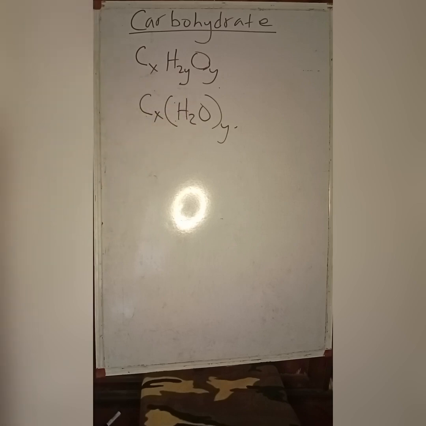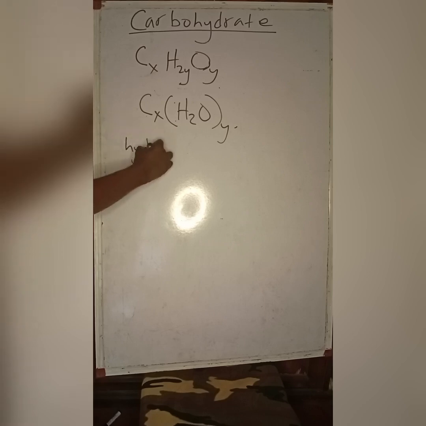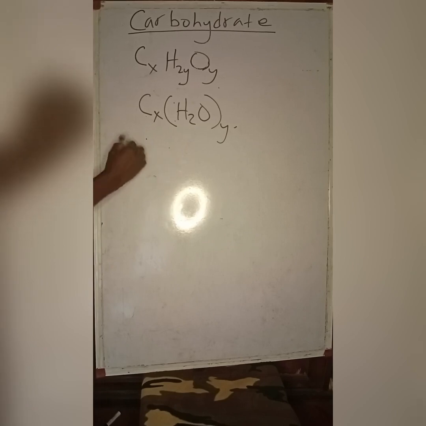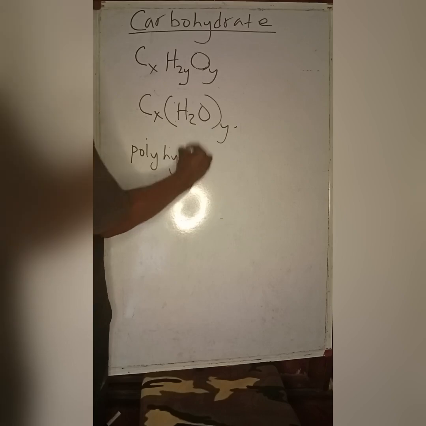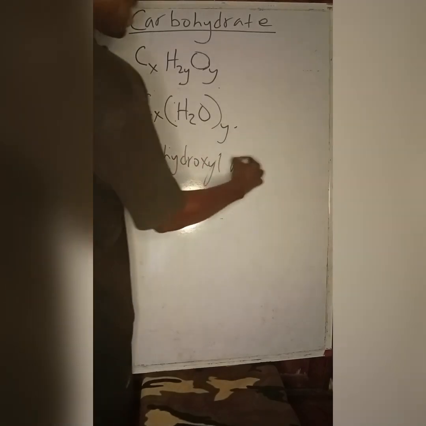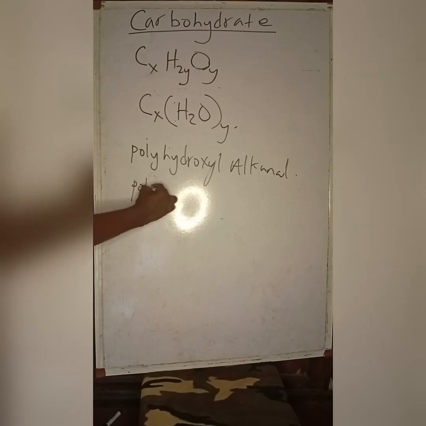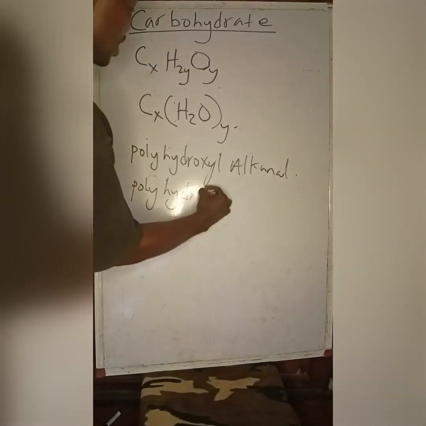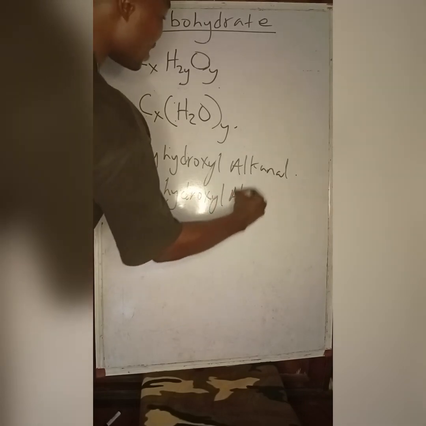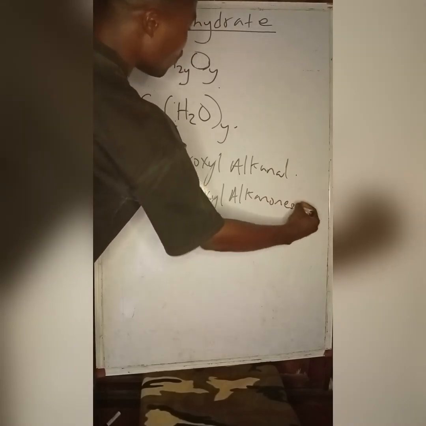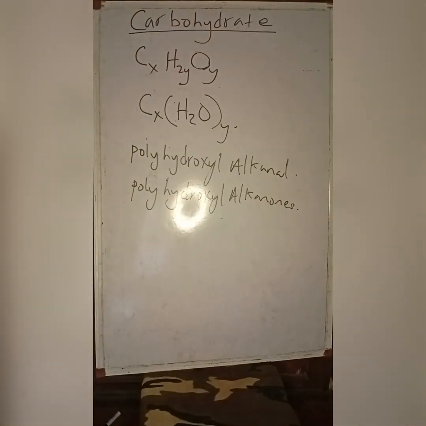Now, speaking about the chemistry of carbohydrate, they are usually compounds that contain hydroxy groups, polyhydroxy alkanals, or we say polyhydroxy aldehydes, or polyhydroxy ketones, and ketones are known as alkanones. So if you have not watched the alkanones video, check the link in the description below. You will see the link to the alkanone video.